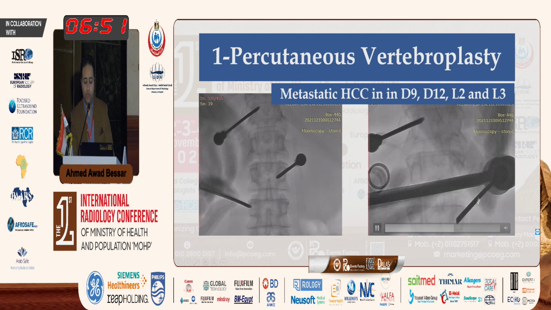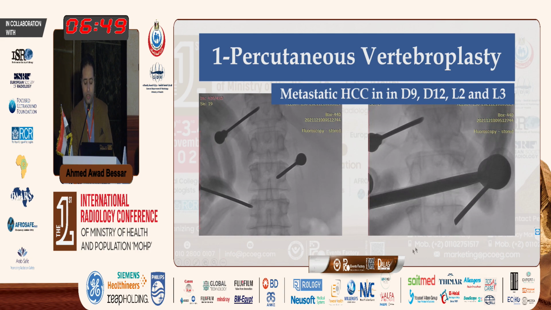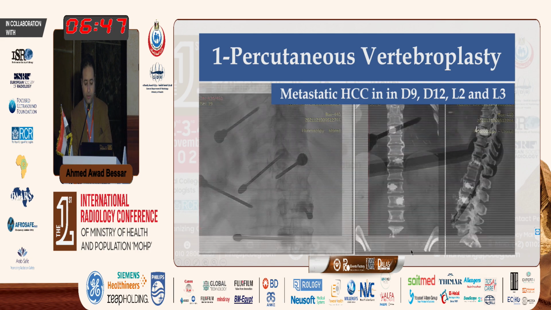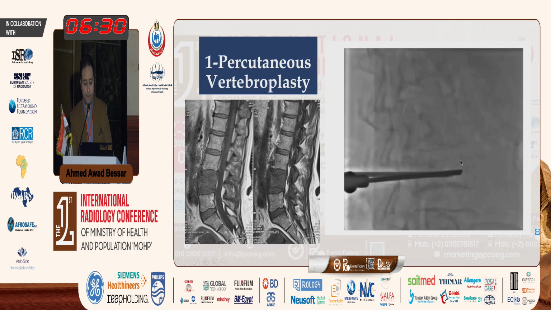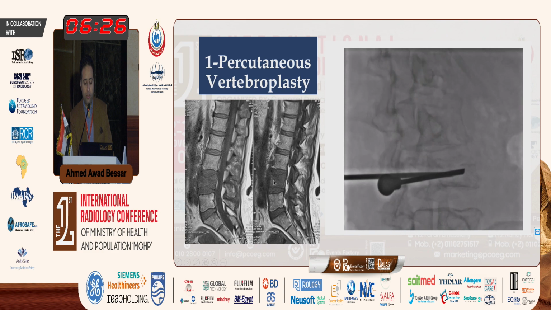We can make multiple rotations to ensure our position inside the vertebral body. You can see the CT reformatting image. After this, we can see the concentration of the cement inside, and you can see this is a small paravertebral venous leak. It's very safe, no doubt of this. This is the 3D rotational in another image. This is a solitary spinal metastasis.